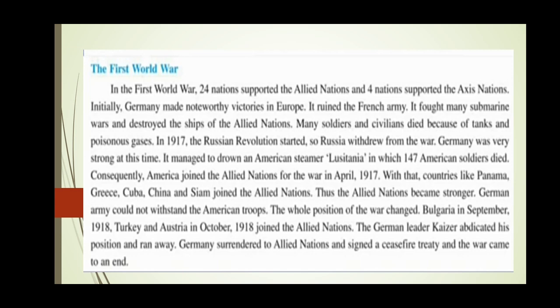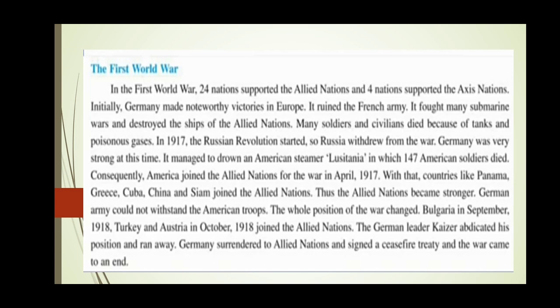It managed to drown an American steamer, Lusitania, in which 147 American soldiers died. In this steamer there were 147 American soldiers and they died because the steamer drowned. Drown means डूब जाना. Consequently, America joined the Allied nations for the war in April 1917.